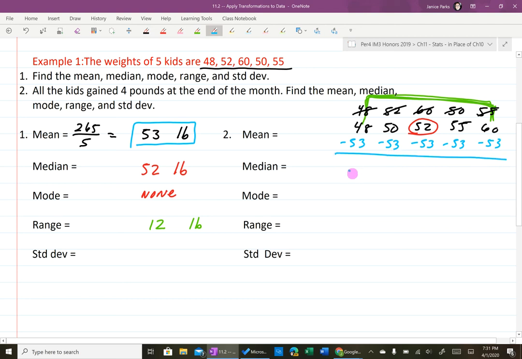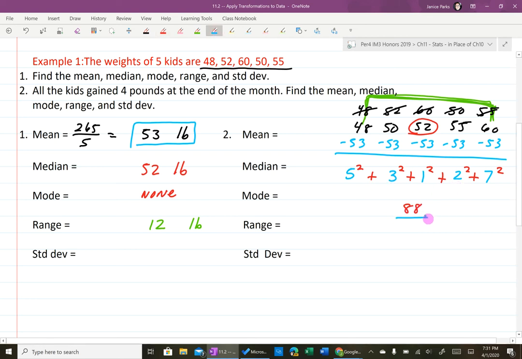So that's going to give me 5, 3, 1, 2, and 7, because we don't care about the negatives or positive numbers. Then we square and add. When you're doing this, you could just do 25 plus 9 plus 1 plus 4 plus 49 in your calculator. And that's going to give you 88 when you add up all those numbers together.